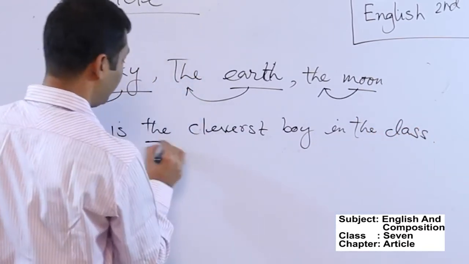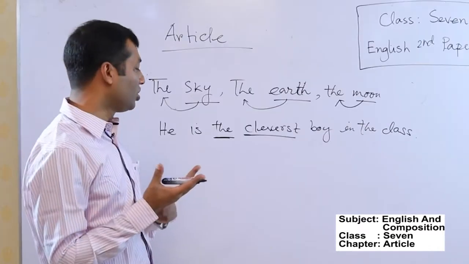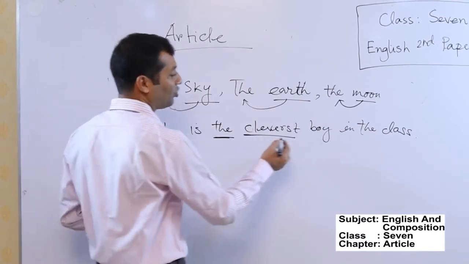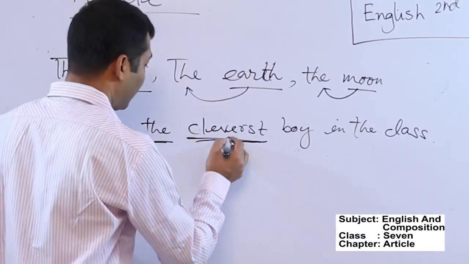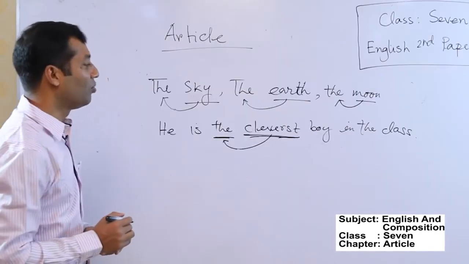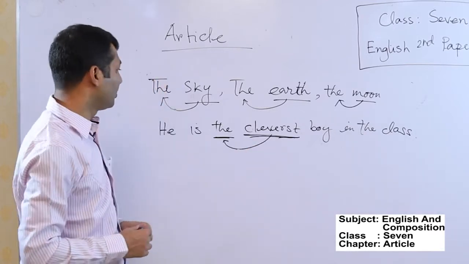So look at the use of "the" here. Cleverest. You know the word clever, this is the positive form. Cleverer is the comparative form, and cleverest is the superlative form. So as it is superlative, you must use the article "the" before the word cleverest. You must use the article "the" before a superlative form of the word.